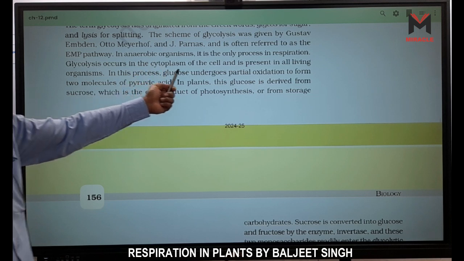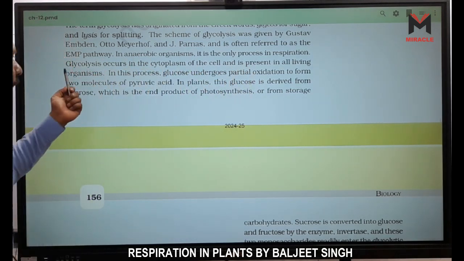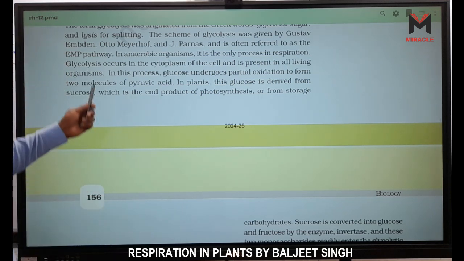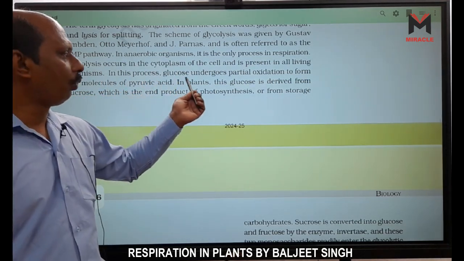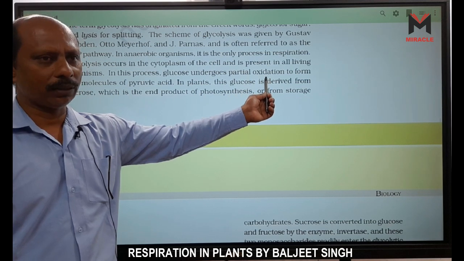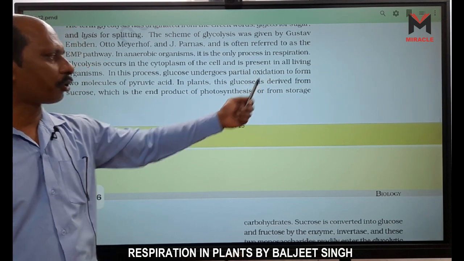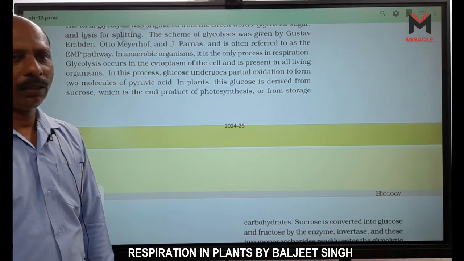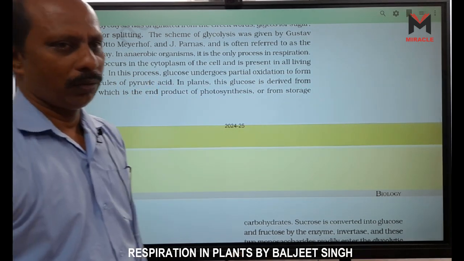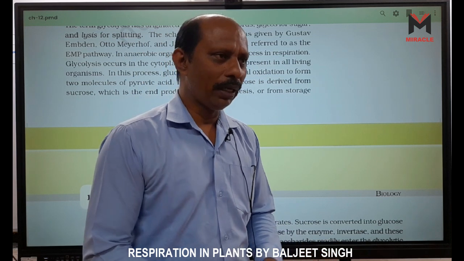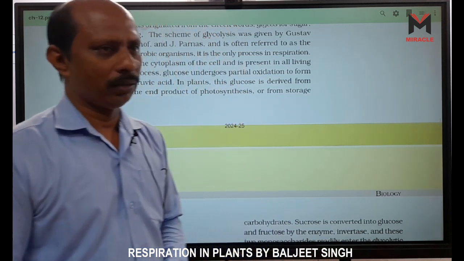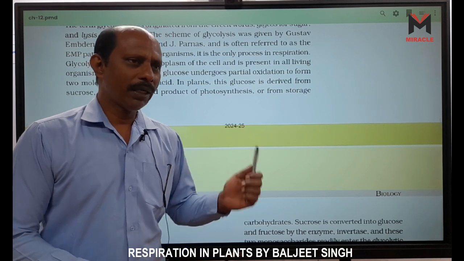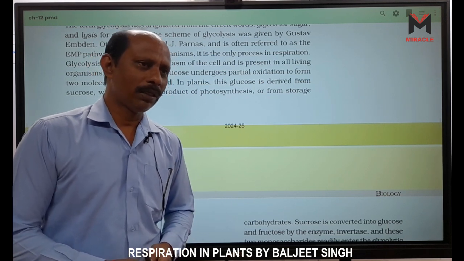Glycolysis occurs in the cytoplasm of the cell and is present in all living organisms. That means it is universal. In this process, glucose undergoes partial oxidation to form 2 molecules of pyruvic acid. So one glucose breaks down partially and forms 2 pyruvic acid. Glucose is a hexose sugar, a 6 carbon molecule, and pyruvic acid is a 3 carbon molecule.